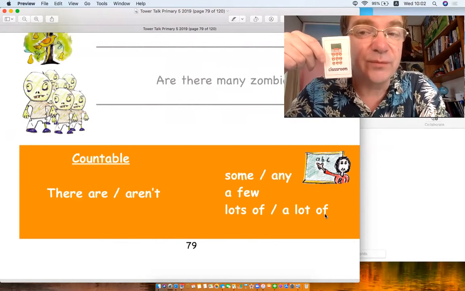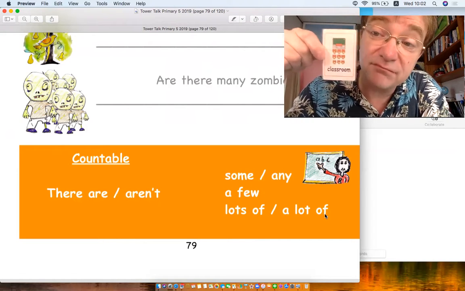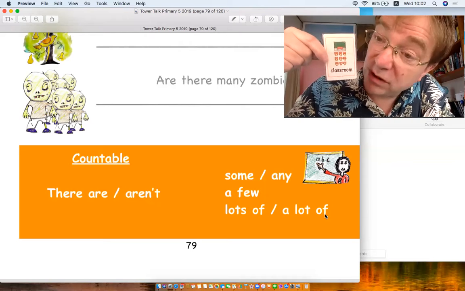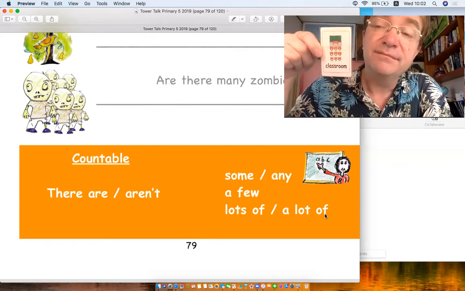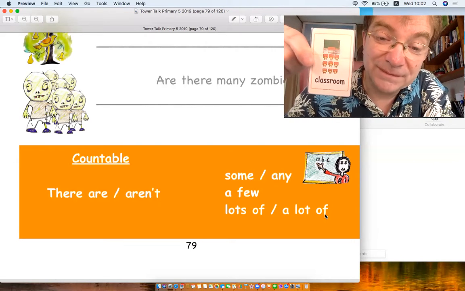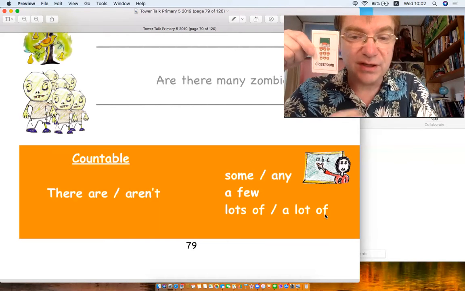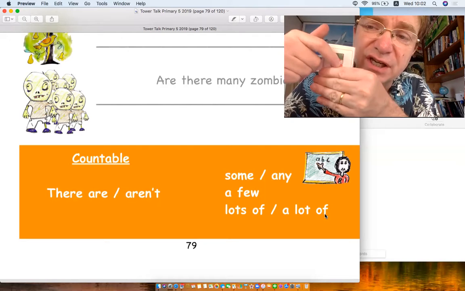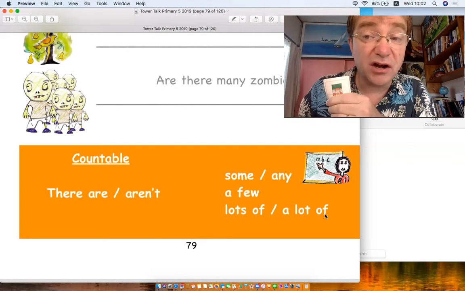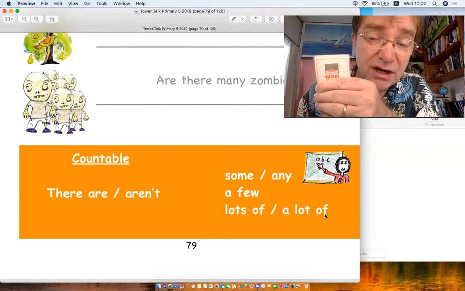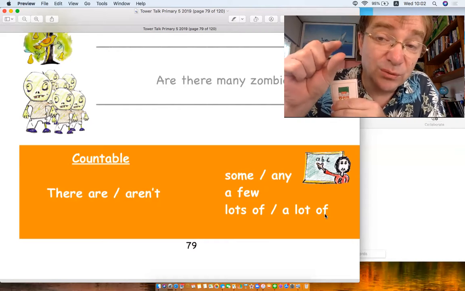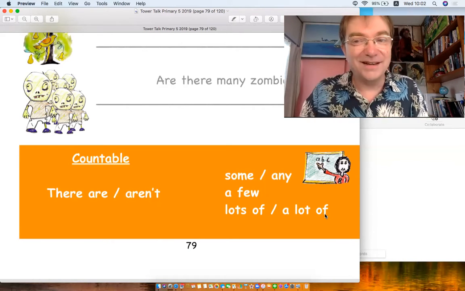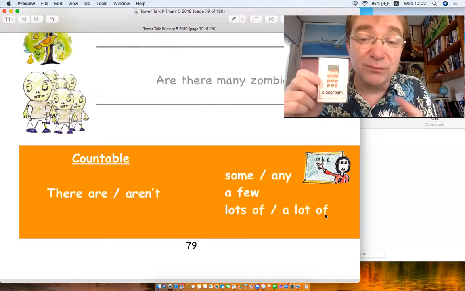Okay. So if we make a question, are there any chairs? Yes, there are some chairs. How many chairs? There are lots of chairs. Yeah, but how many? Oh, there are 9, right? Now, the opposite is a few. Maybe if there was only 3 chairs, you say, are there a lot of chairs? No, there aren't a lot of chairs. There are a few. A few means 1, 2, 3, something like that.